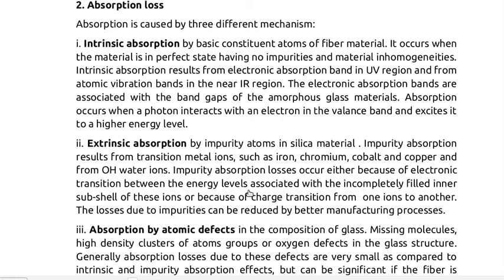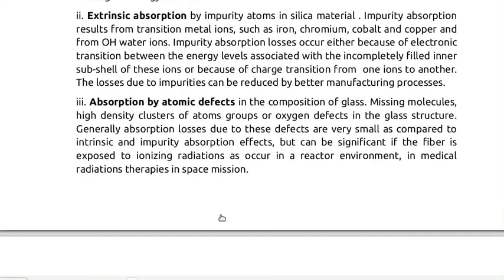Impurity absorption results from transition metal ions such as iron, cobalt, chromium, etc. The optical absorption occurs either by electronic transition in energy levels from valence to conduction band or by charge transition from one ion to another ion. And the third is absorption by atomic defects in the composition of glass. It occurs due to missing molecules or defects in glass structures. The site of a missing molecule absorbs light. As a result, we have attenuated output.